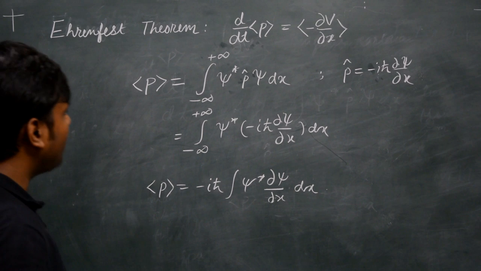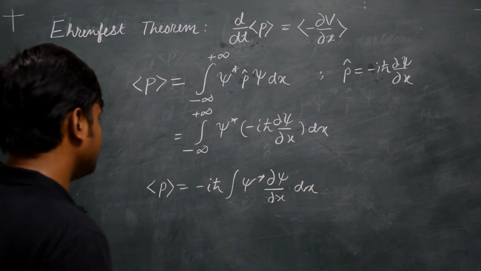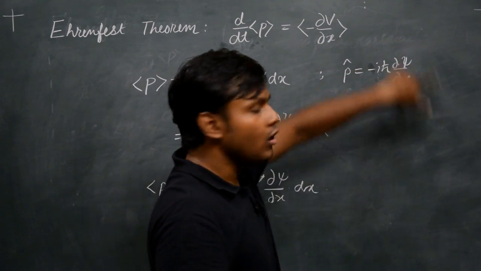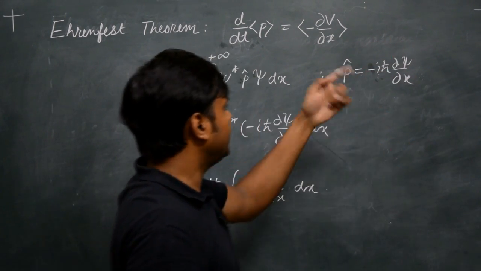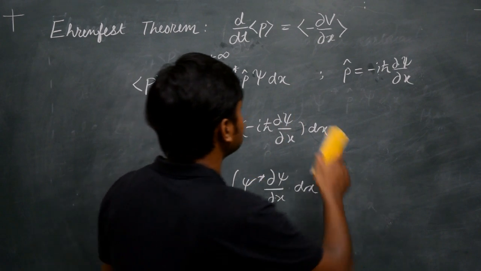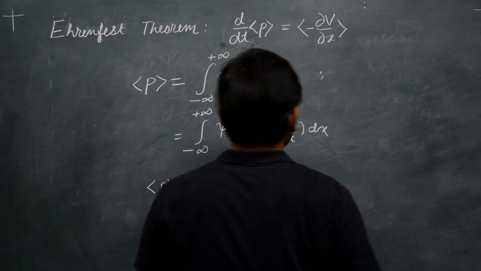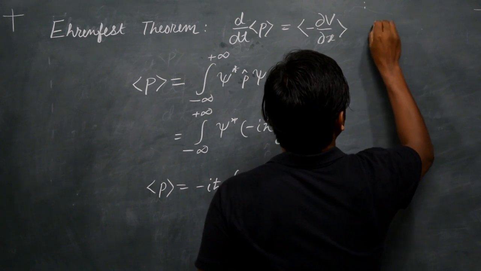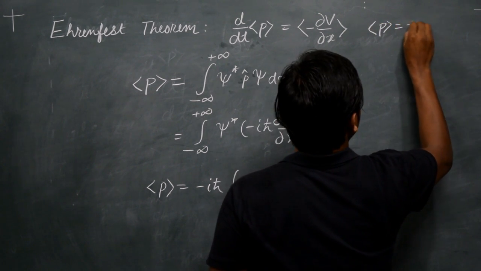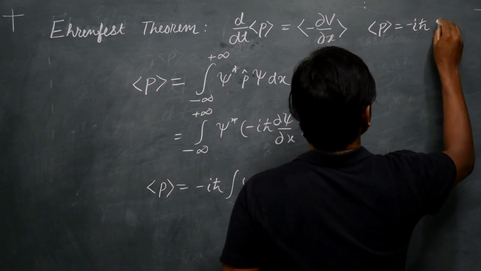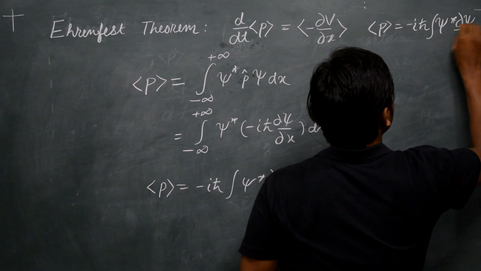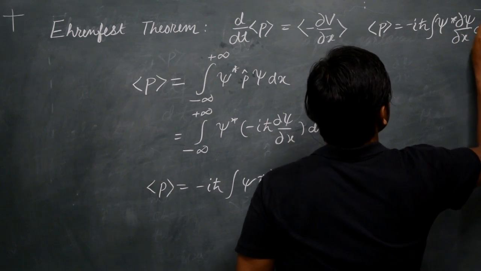Okay, now I want to find the time derivative of this expression. Let's make, on the side, a column for all the formulas so that I can come back and look at those expressions from time to time. The first expression I want to note down is that the expectation value of momentum is minus i h cross times the integral of psi star del psi by del x dx.